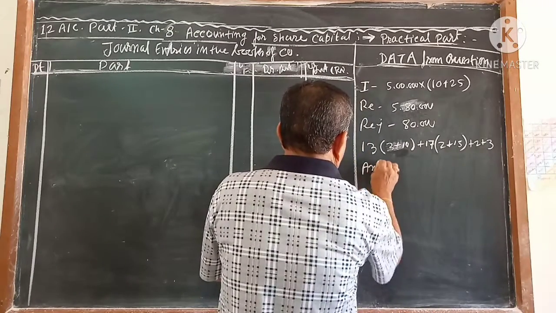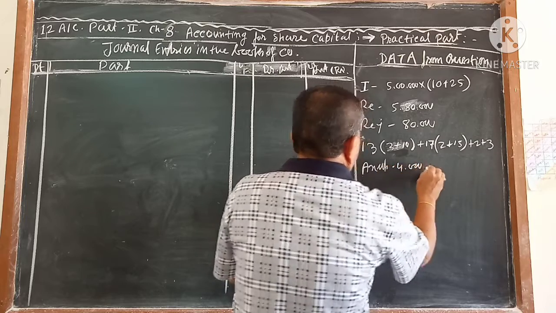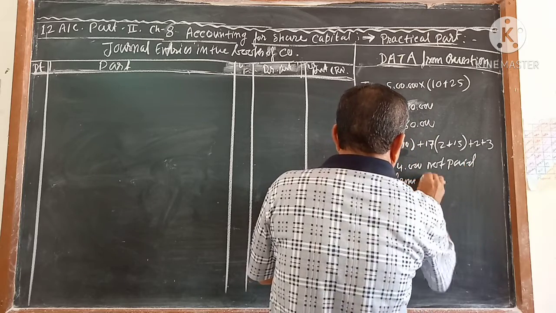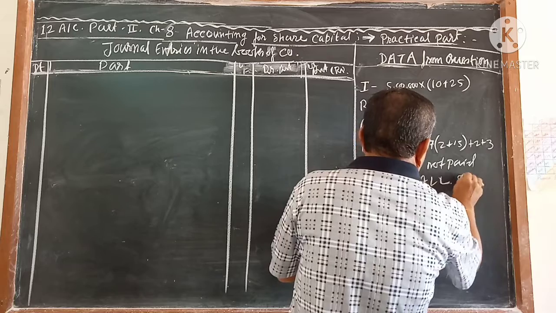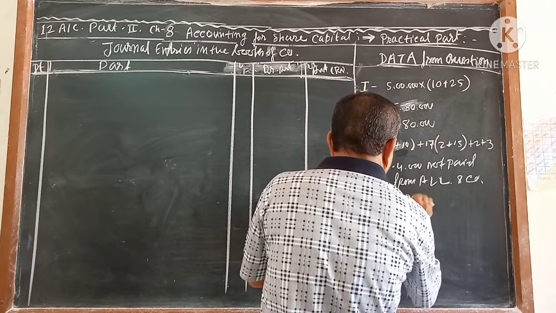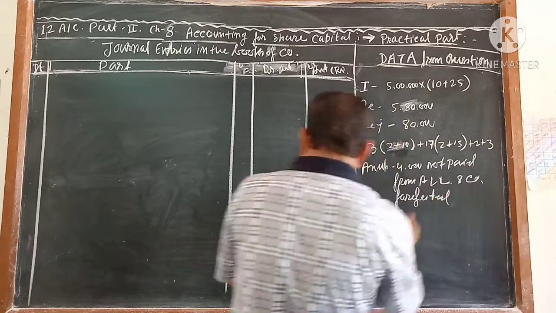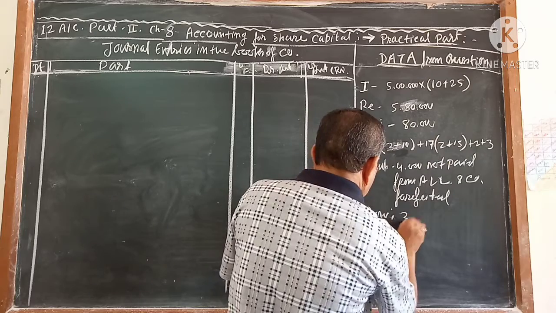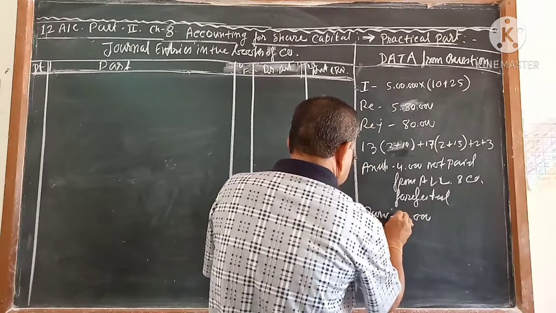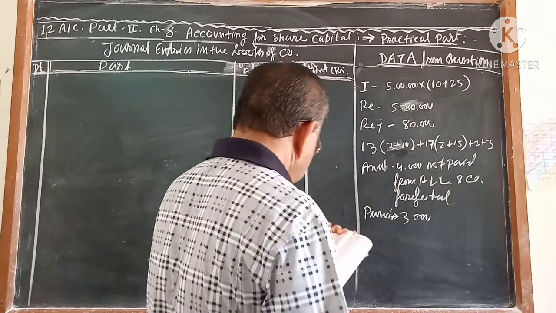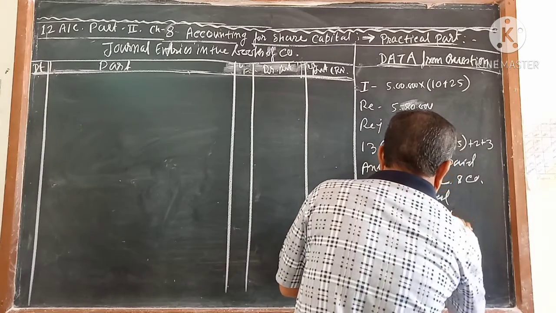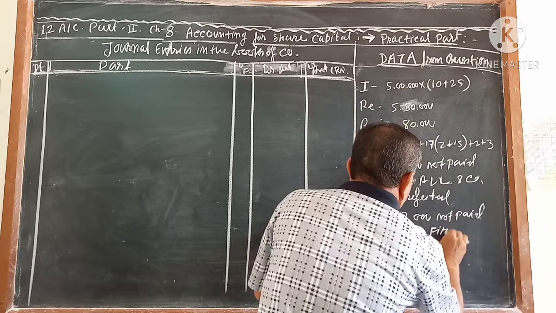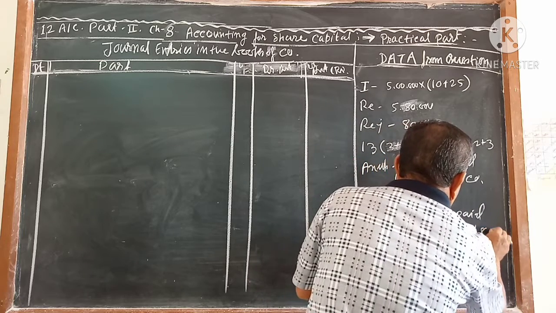Now what happened? Anup's 4000 shares: not paid from allotment, and the company forfeited. Second, Purvi's 3000 shares: not paid from first call, and the company cancelled.